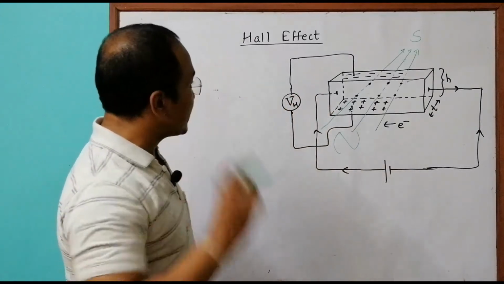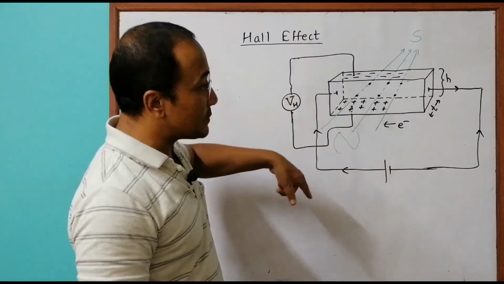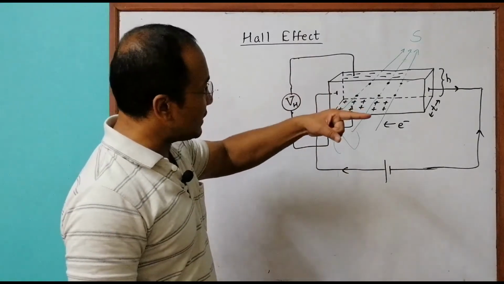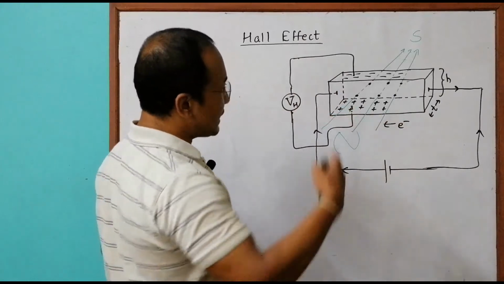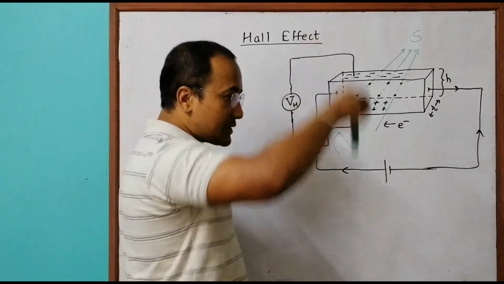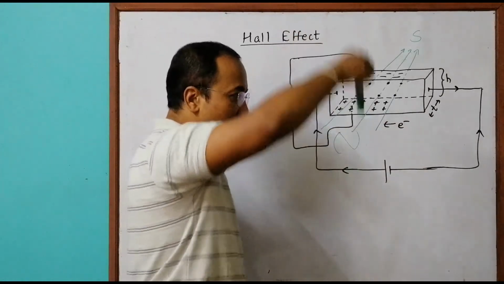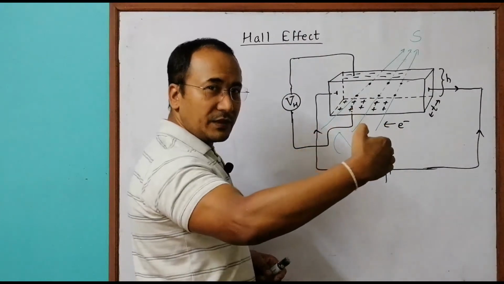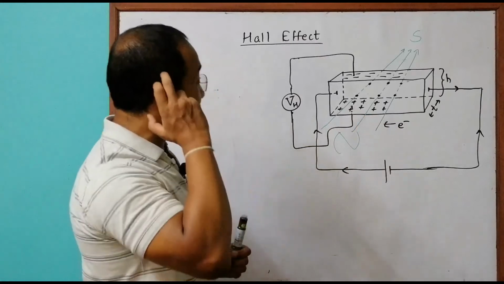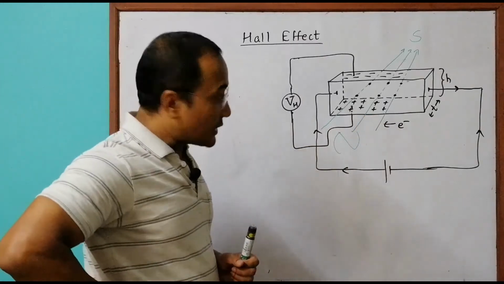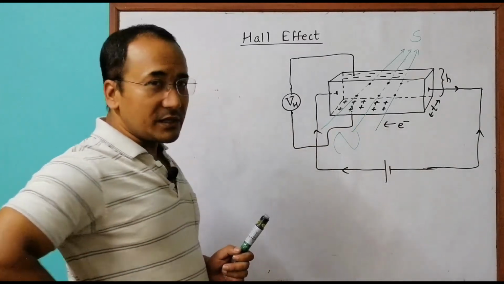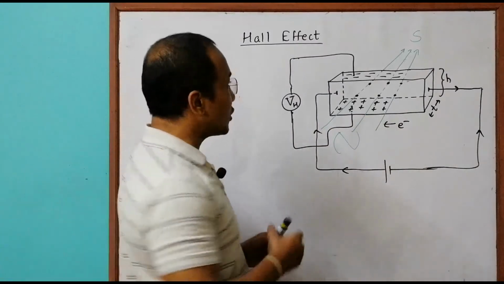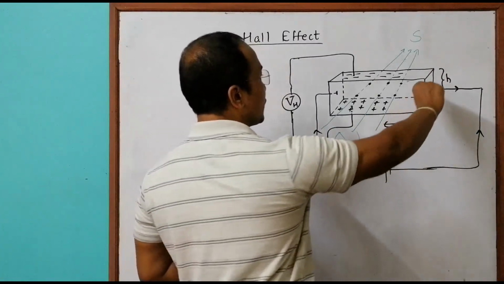And the direction of this electric field is perpendicular to this thing, as well as this thing. As you can see here, this is perpendicular to this, as well as this. So it is transverse to both the direction of current as well as the direction of the magnetic field. So let's first go for the force here.